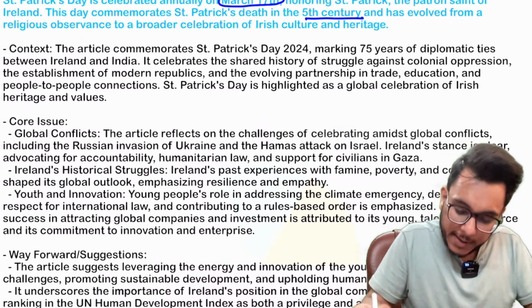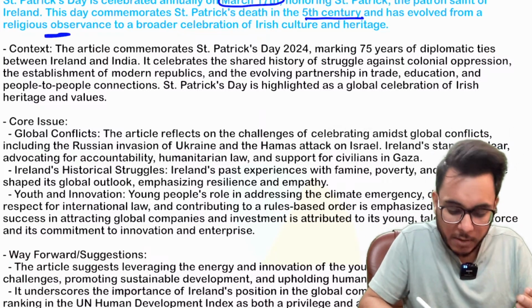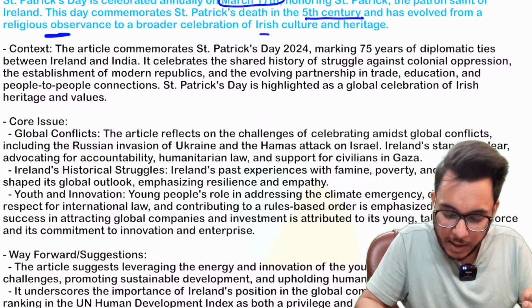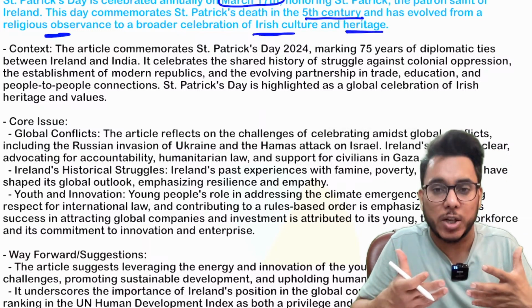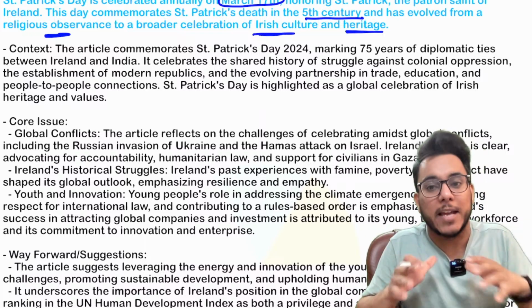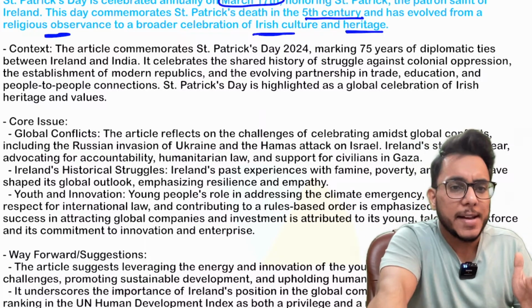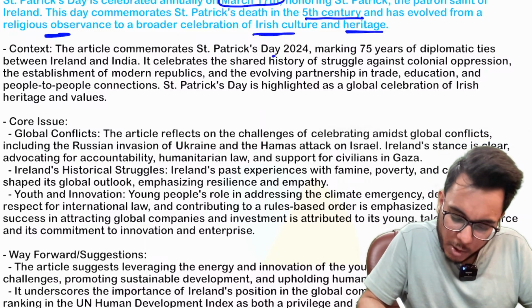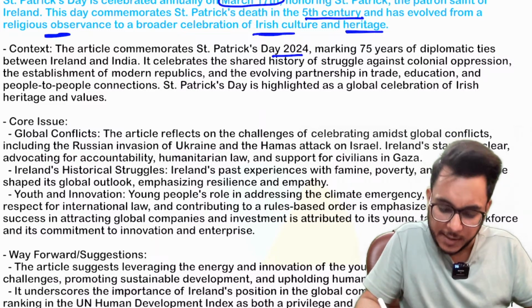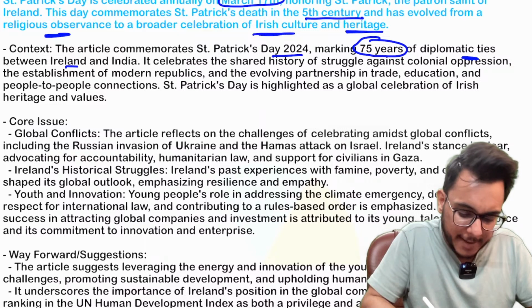Now, basically, this particular day has evolved from a religious observance to an observance of Irish culture, Irish heritage. Fine. So, it is to celebrate Irish culture, Irish heritage, Irish way of life. It is showcased around the world, and wherever the Irish population is there, they observe it. Now, St. Patrick's Day 2024, 17 March, it will be there. Okay, and 2024 also marks 75 years of diplomatic ties between Ireland and India.